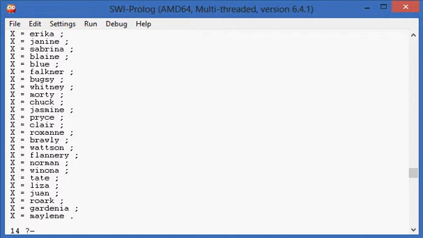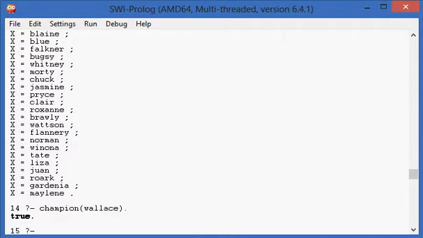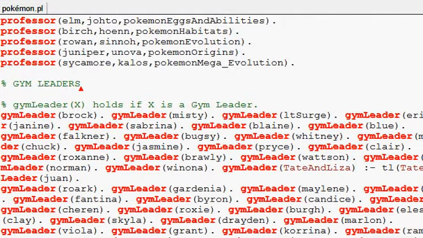All the gym leaders are in the knowledge base through Generation 6, so Wolfric and everybody are in there, and Clement, Nerd Boy. So again, Wallace, we can also check to see if somebody's a champion. Wallace is true, but we will get to that later.